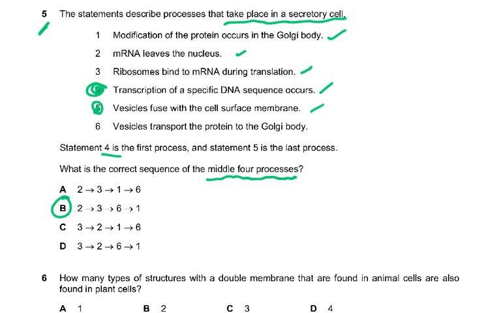Why is it easy? Well, I've just revised it with you because I'm sure all of you know that. So transcription of a specific DNA sequence occurs. That's fine. Then it will be mRNA leaves the nucleus. Fine. Then we have ribosomes bind to mRNA during translation. Then we have vesicles transport the protein to the Golgi. And then modification of protein in the Golgi. And then we know that statement 5 was supposed to be the last one, because it says statement 5 is the last. So we know that after this there will be 5, and before this will be 4. So that is why the answer to this is B. Please revise protein synthesis if you're not very clear about it.